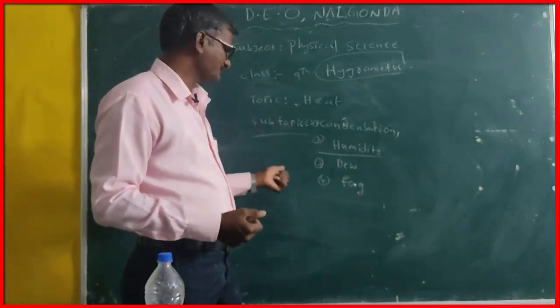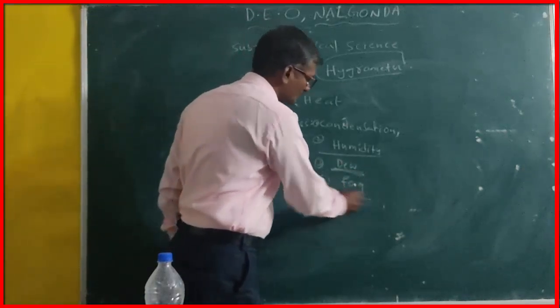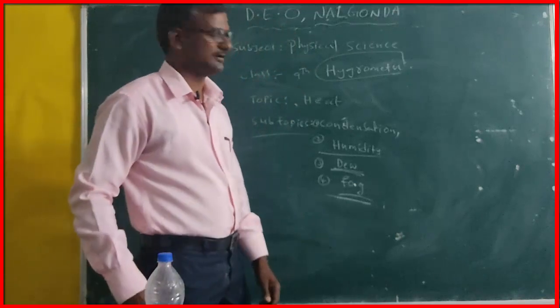At the same time another concept, dew. What is meant by dew? What is meant by fog?